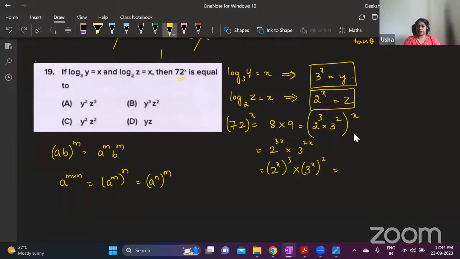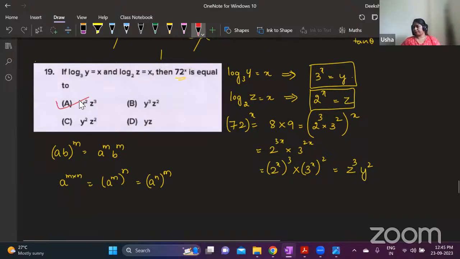So what is 2 power x? z. For z it has to be cube. 3 power x is y. For y it is square. This is the answer: y square and z cube. Answer is option A. Okay. All of you understood this?